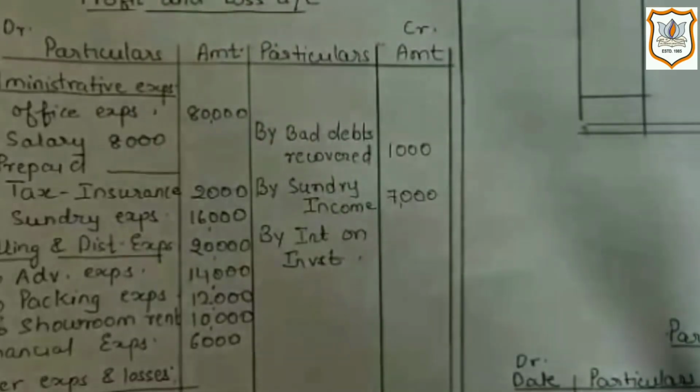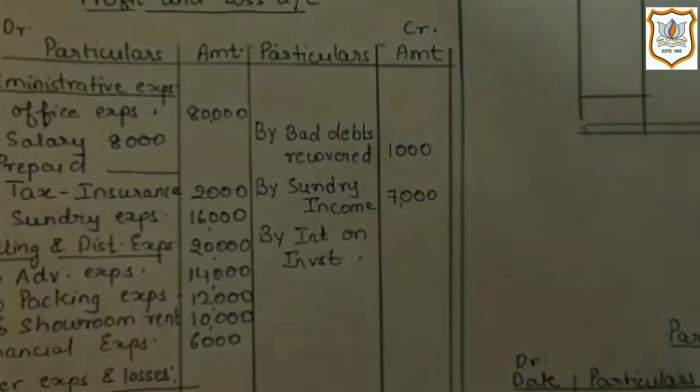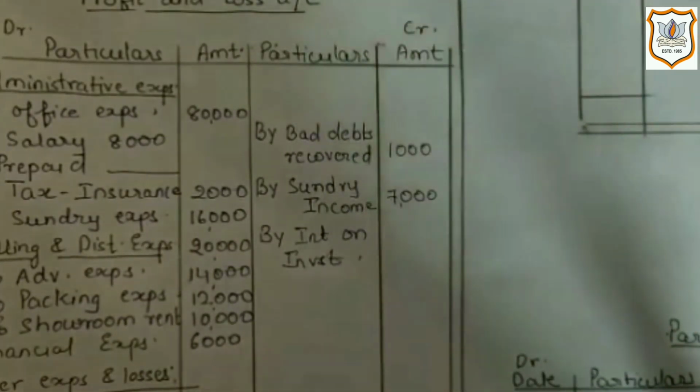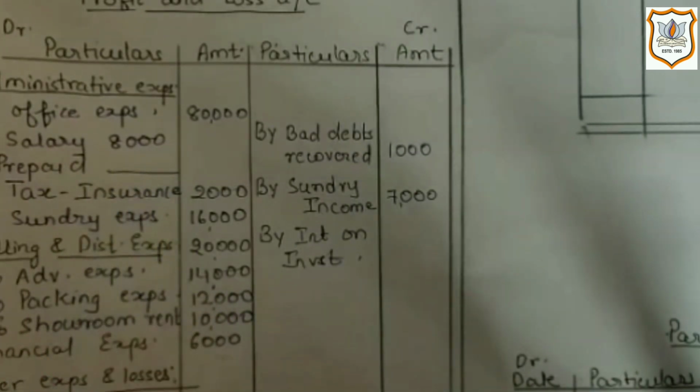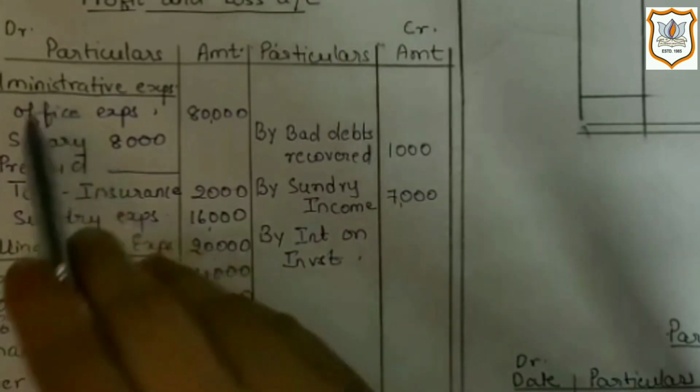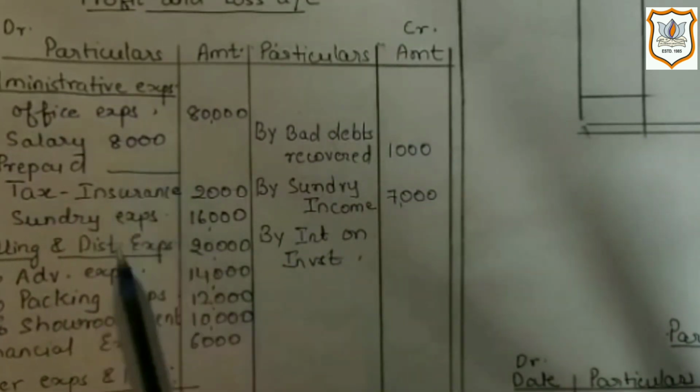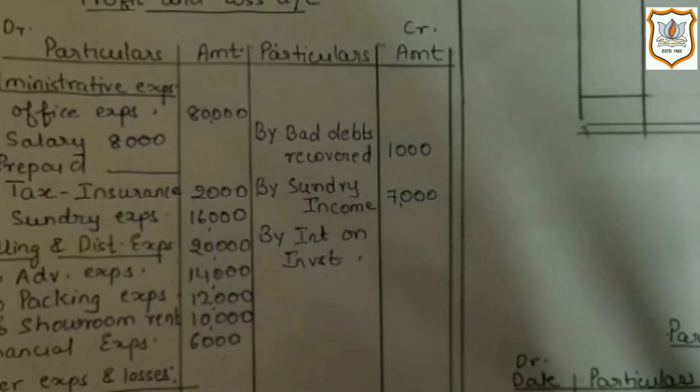Now next adjustment is prepaid salary is of rupees 400. Here first effect will be deduction from salary, as it is not of current year. Salary paid for current year is rupees 8,000, but in adjustment it is given that prepaid salary, that means it is paid in advance for next year.